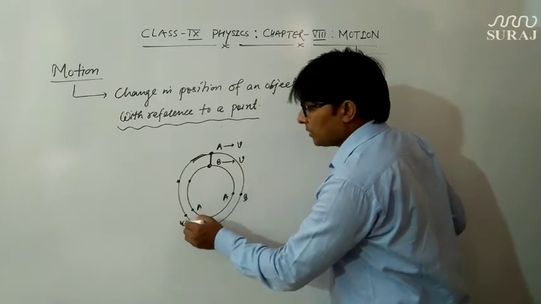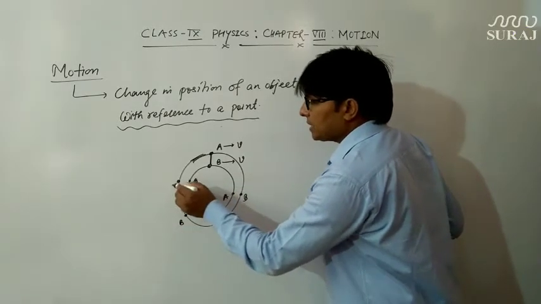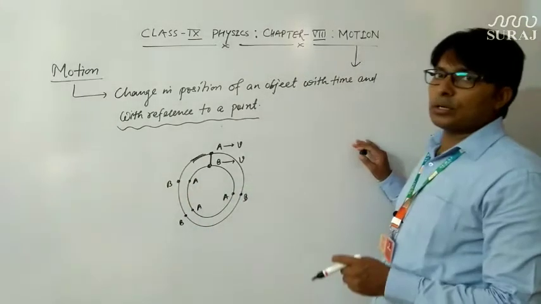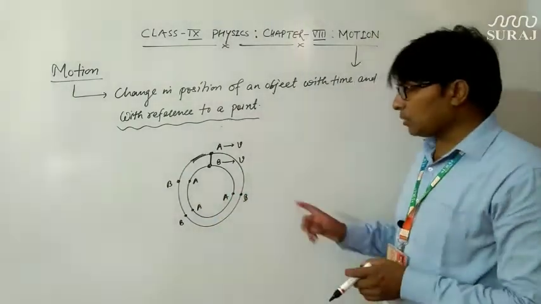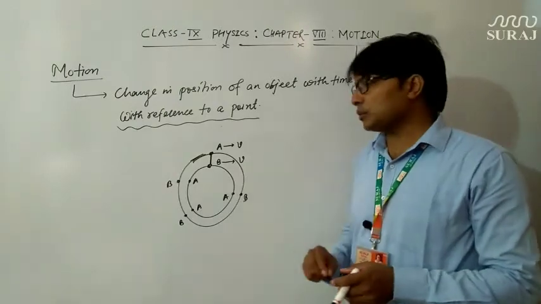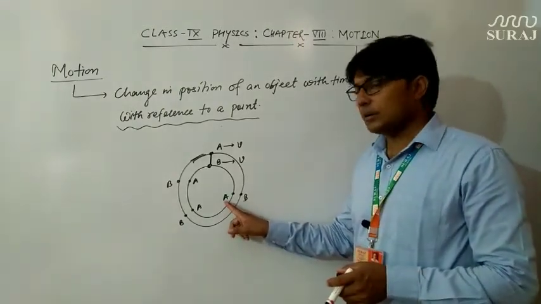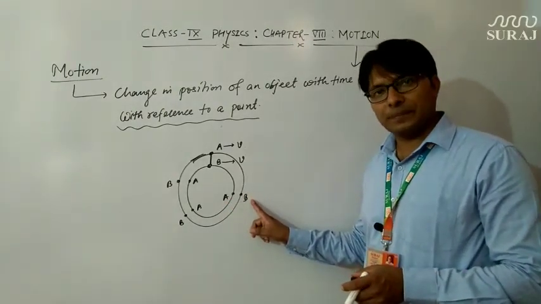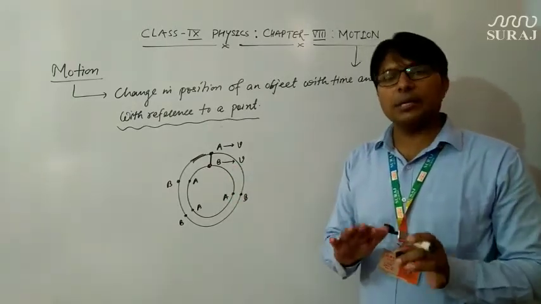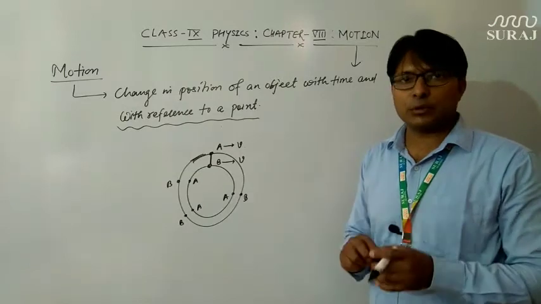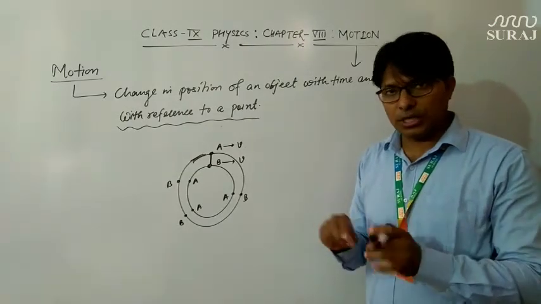Both are moving, but if I ask what is the velocity of A with respect to B, you will say 0, because there is no change in the position of A with respect to B. So we will say that A and B both are at rest with respect to each other.